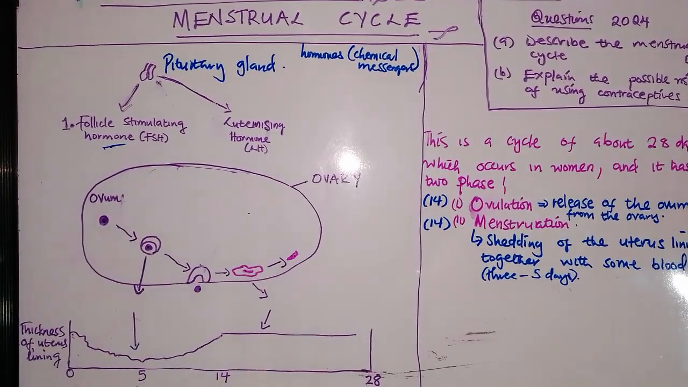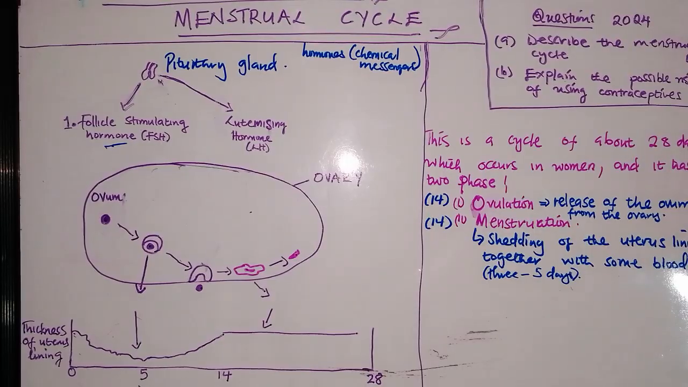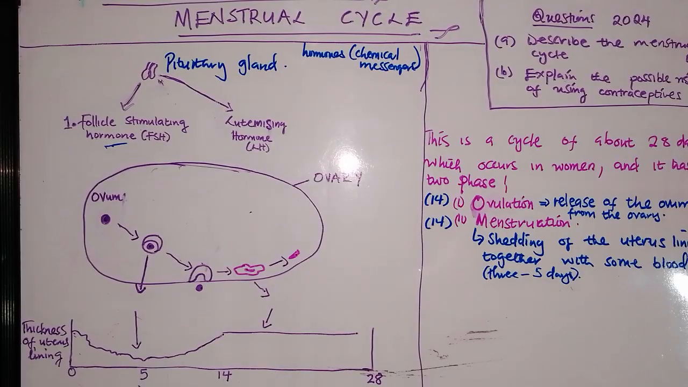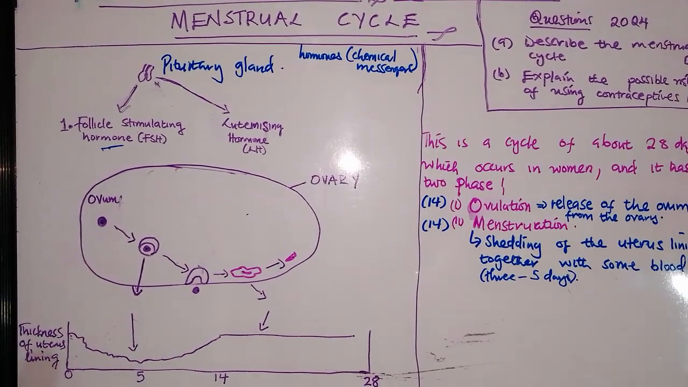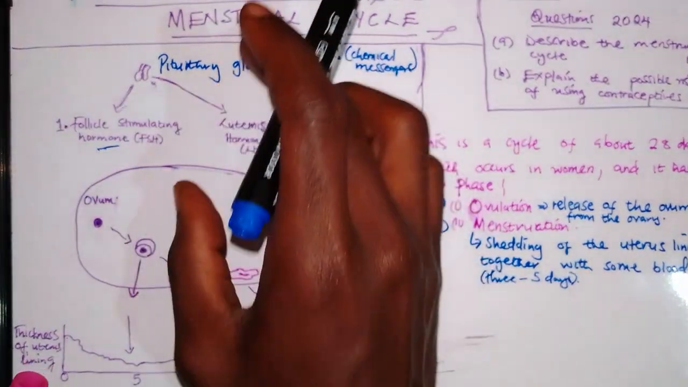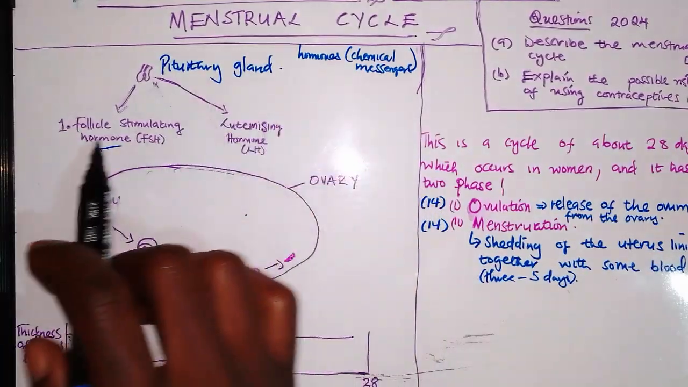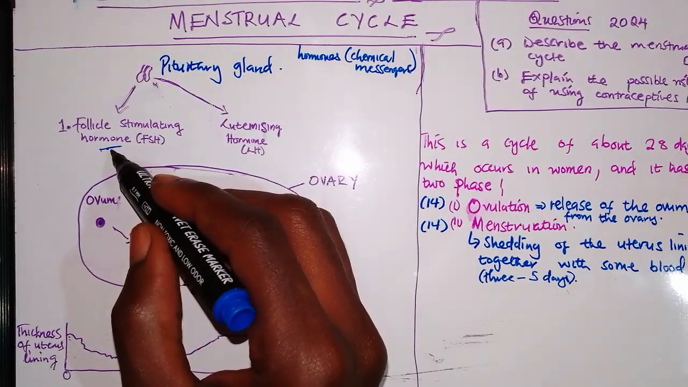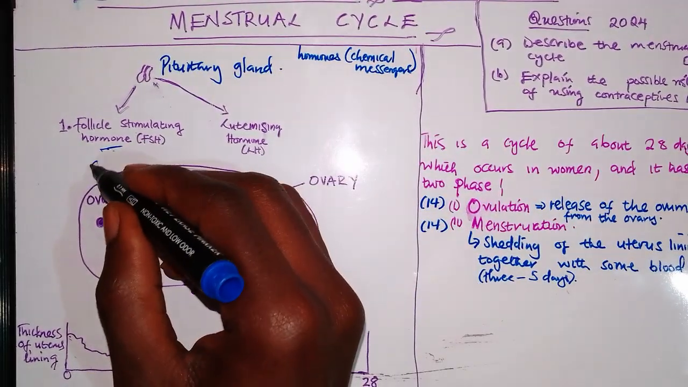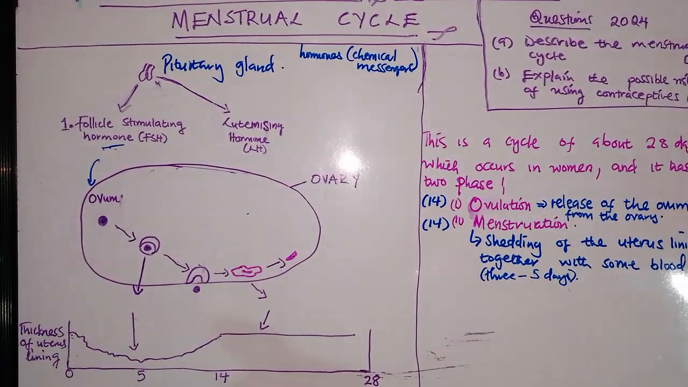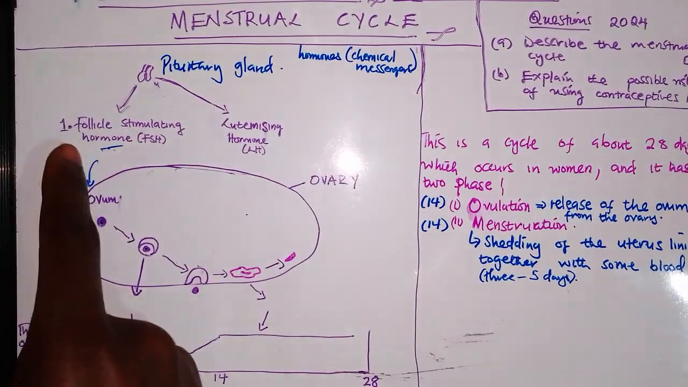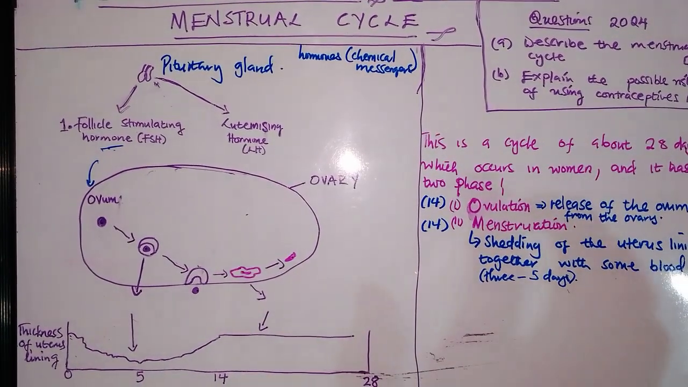So now let's go through the process. The process begins when the follicle stimulating hormone is secreted by the pituitary gland to stimulate the ovaries. So now you're asking, why does the pituitary gland produce the follicle stimulating hormone? What makes the pituitary gland do that?